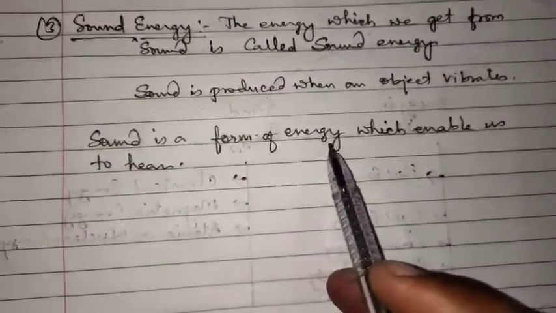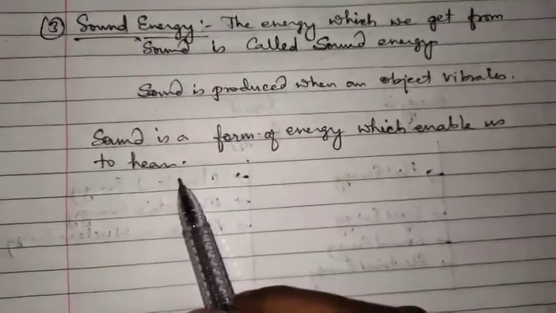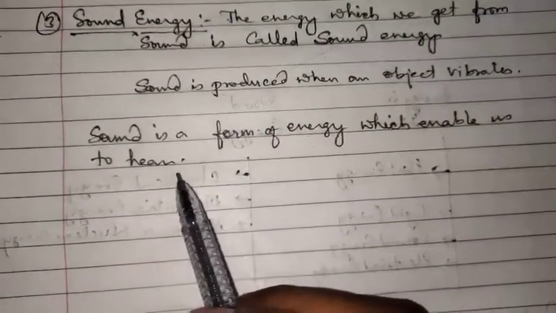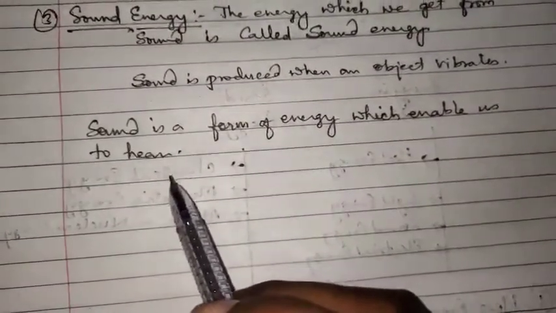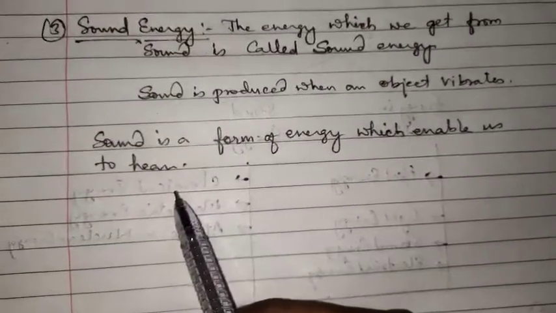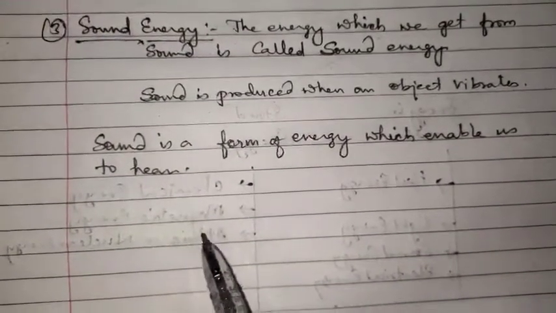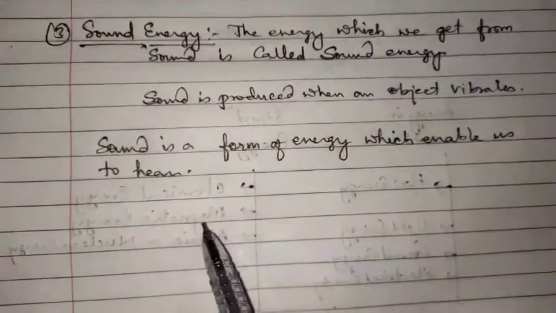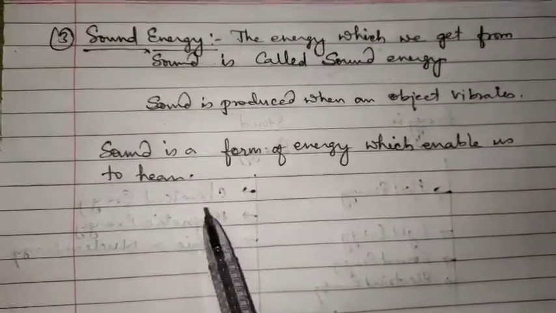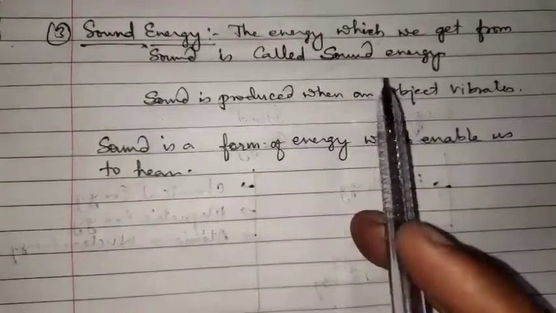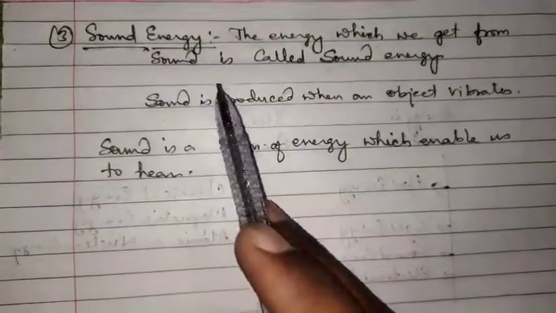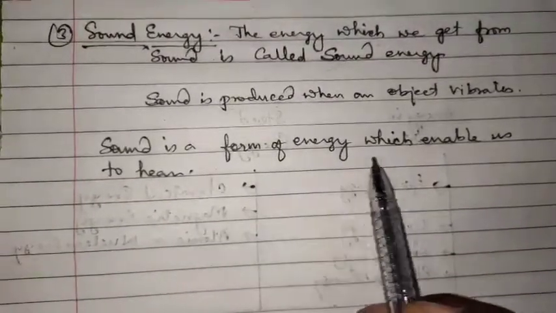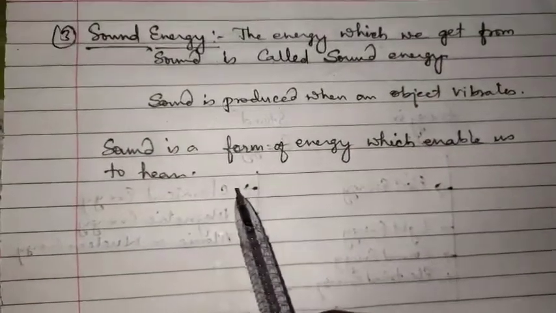We can define sound as that form of energy which enables us to hear. Whatever sounds are coming from our environment, that is a form of energy which vibrates our eardrum, which helps us to listen to those sounds. So we can say that sound is a form of energy which enables us to hear.